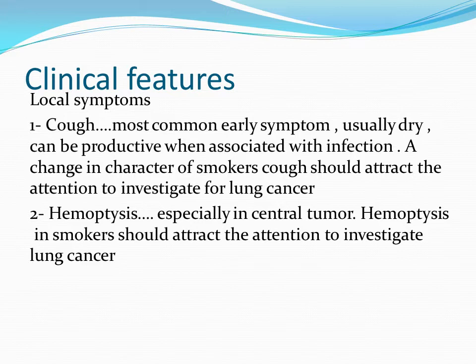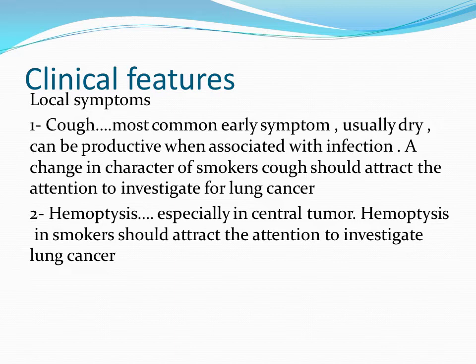Bronchogenic carcinoma can result in partial obstruction of the bronchial tree, resulting in stasis, and of course stasis will predispose to infection. Usually cough in bronchogenic carcinoma is dry, but if the patient gets superadded infection, the cough will be productive. This is an important thing: a change in the character of a smoker's cough should attract attention to investigate for lung cancer. Usually smokers have cough. If they get a change in the character of their cough, you need to investigate for bronchogenic carcinoma.